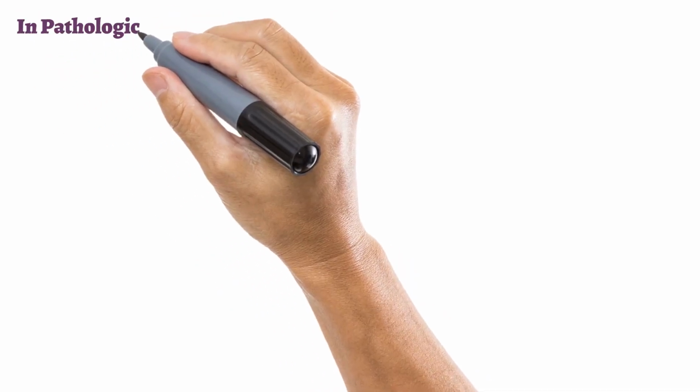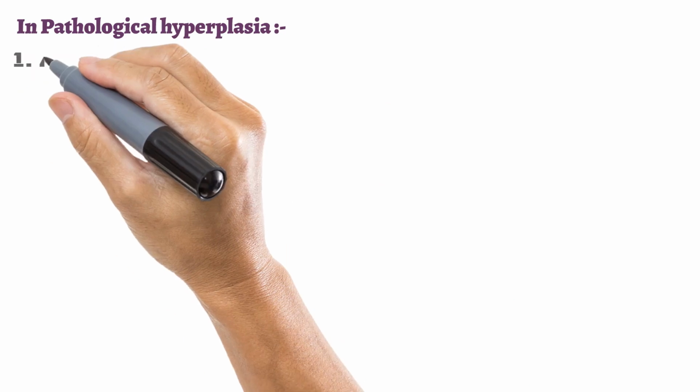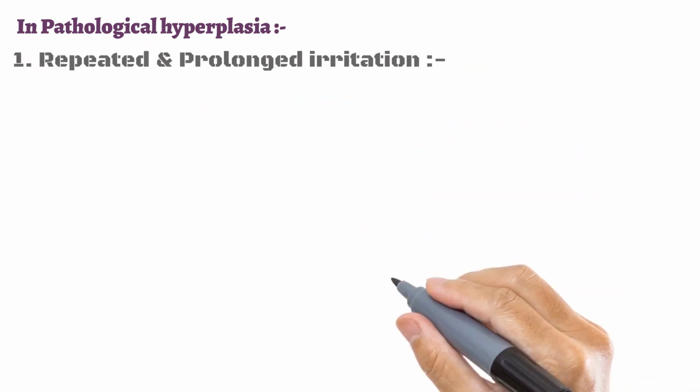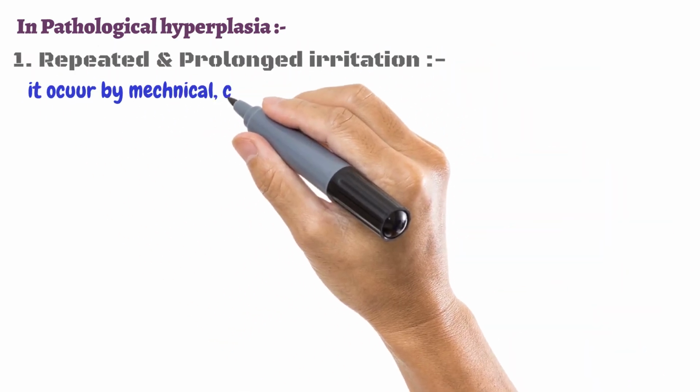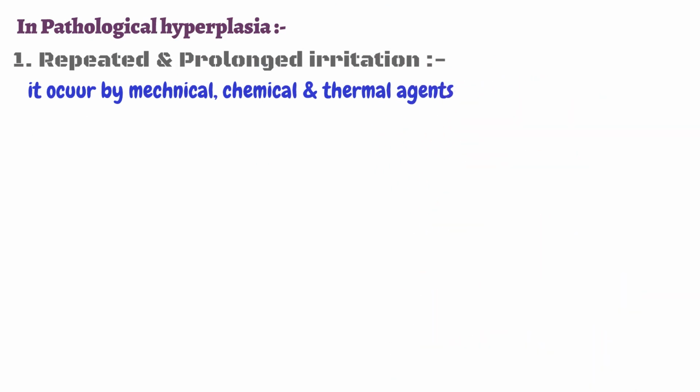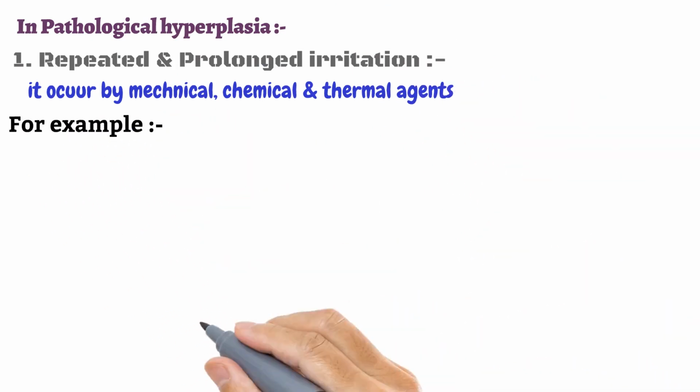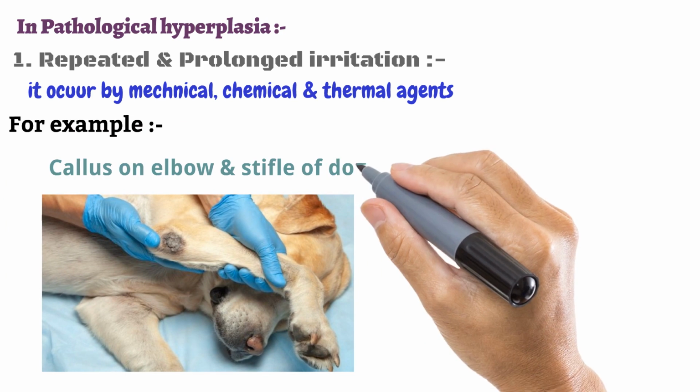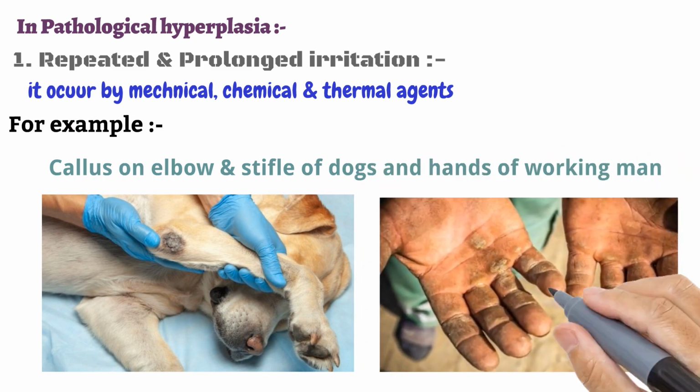In pathological hyperplasia, first is repeated and prolonged irritation. It occurs by mechanical, chemical and thermal agents. For example, callus on the elbow and stifle of the dog and the hand of a working man.